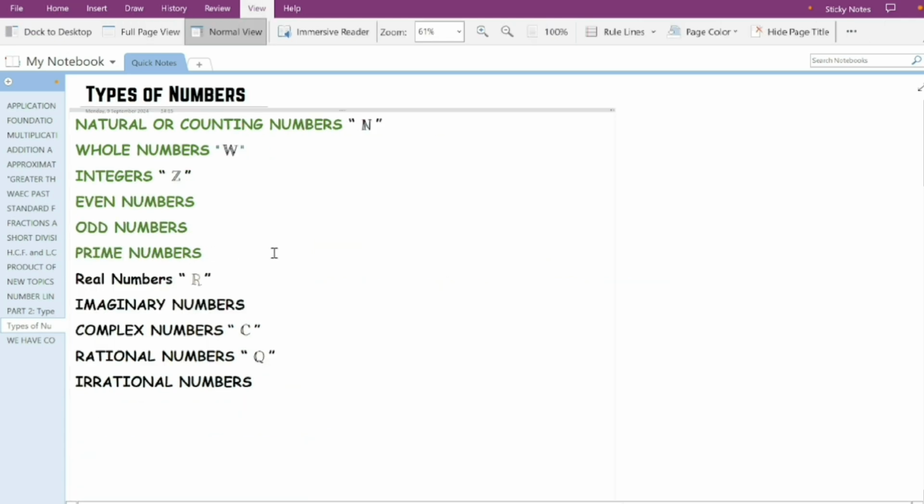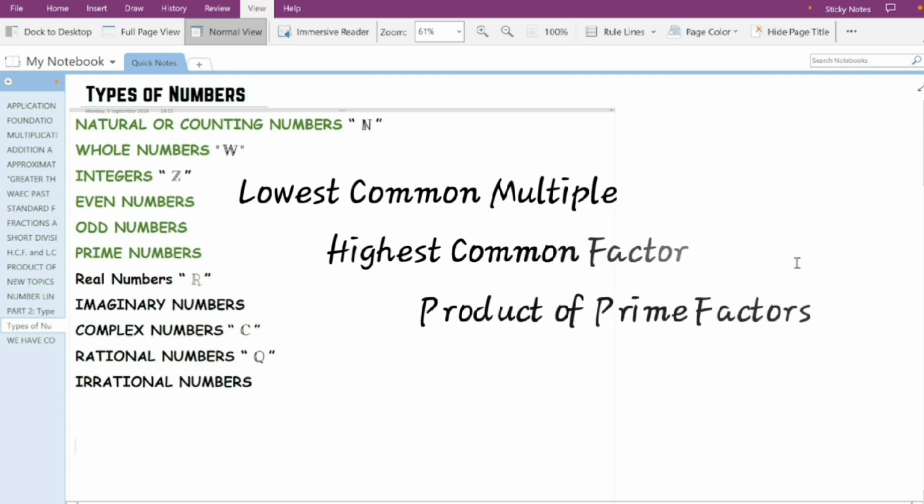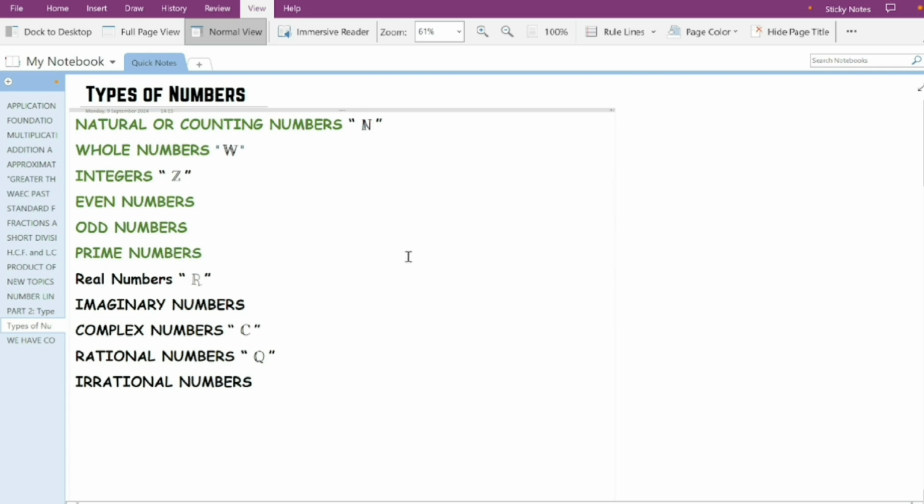Do you know prime numbers are very important in finding the LCM, the HCF, and the product of prime factors of numbers, and if well applied, they can be used to find the square root of numbers, and also what can be multiplied by a number to make it a perfect square. So these and many more are the importance of types of numbers, and some of its applications will be treated.